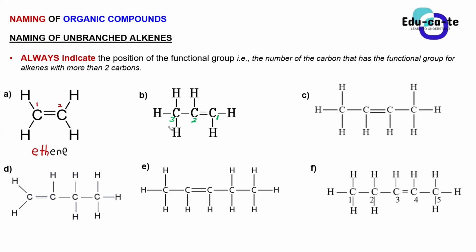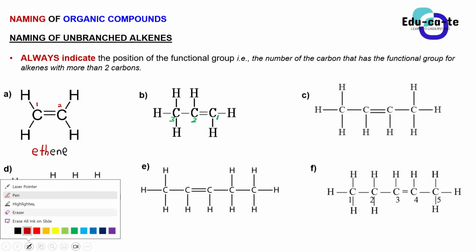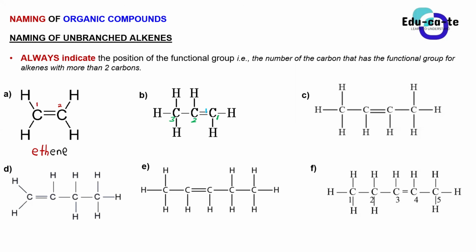So basically, guys, you need to number the carbons from the carbon that is closest to the functional group. That is the phrasing we usually use. Where is the functional group in this case? It is here. So you shouldn't start from this carbon and say this is carbon 1, because it is very far from the double bond, which is our functional group.